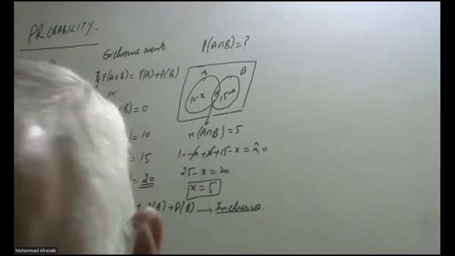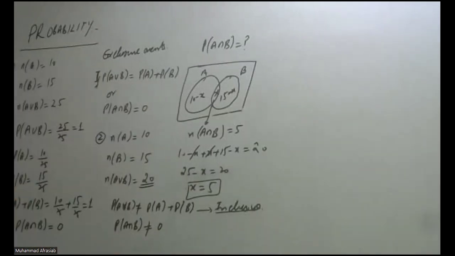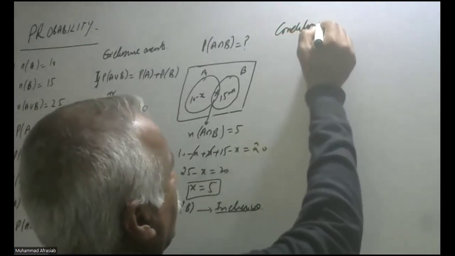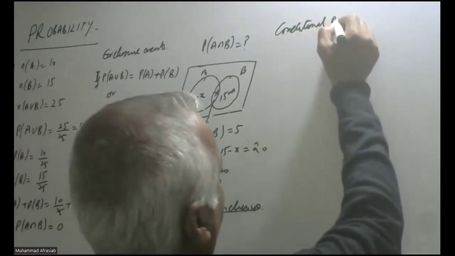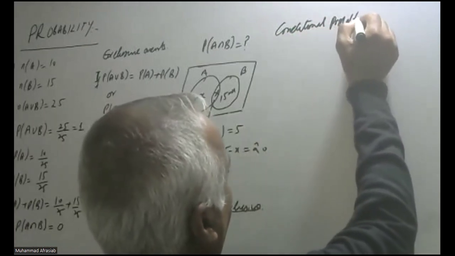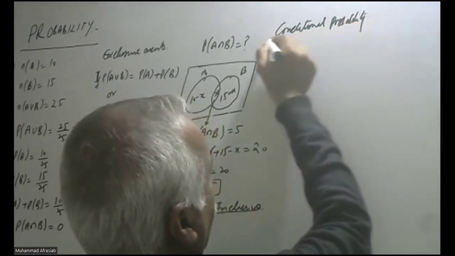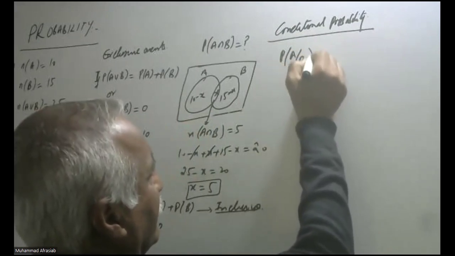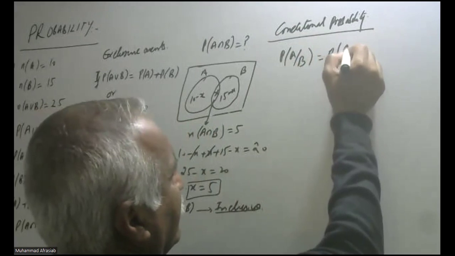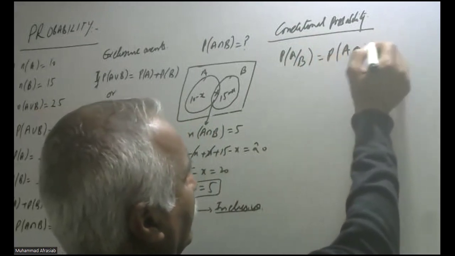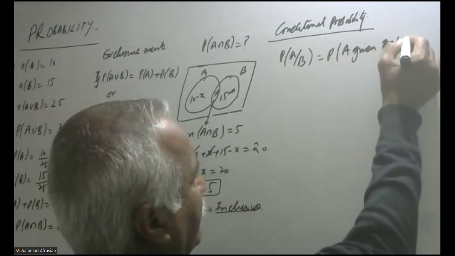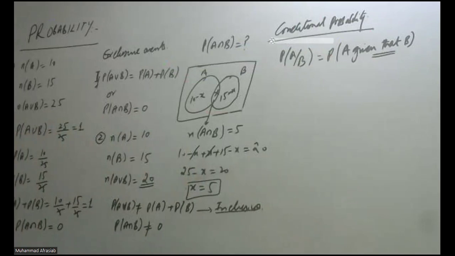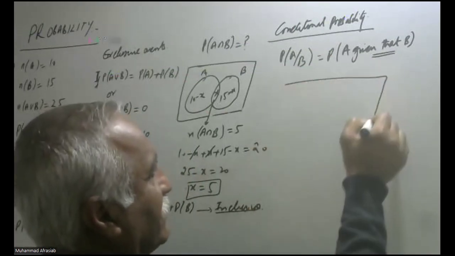The conditional probability: probability of A given that B, and you write it like this, A given that B. This given that B means that this event has already occurred. Suppose we take this example.